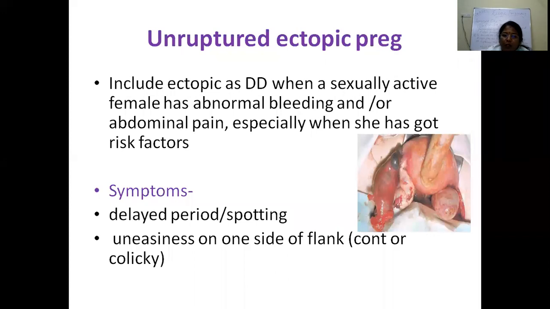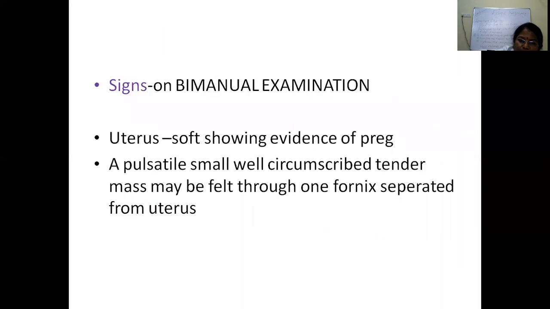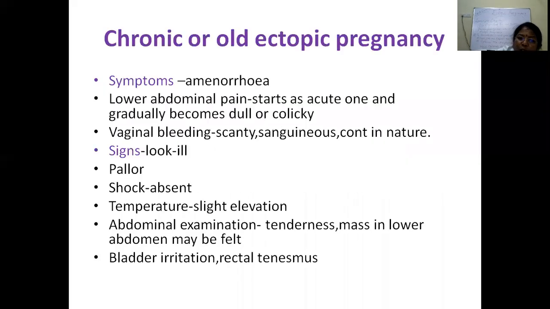It is suspected in a sexually active female who has come with abnormal bleeding and abdominal pain, and has the history of risk factors. On bimanual examination, usually the uterus will be soft and a small tender mass can be felt through one fornix, which is separate from the uterus. Here we can get a suspicion of ectopic.